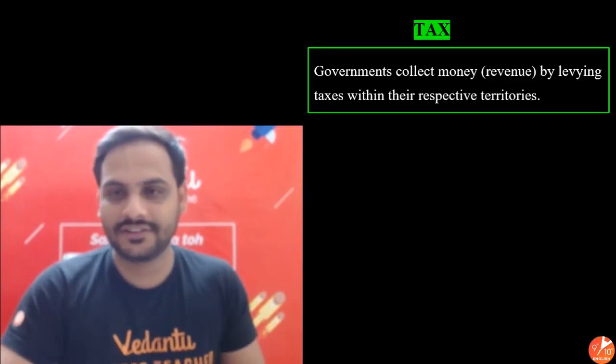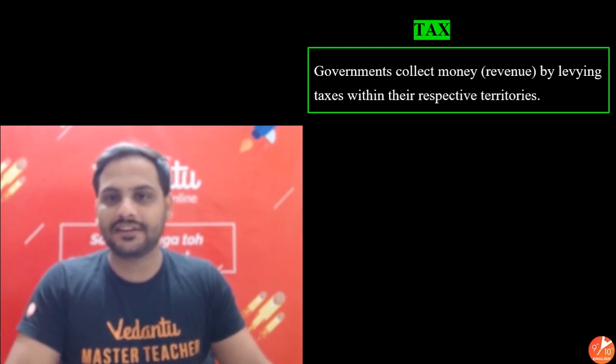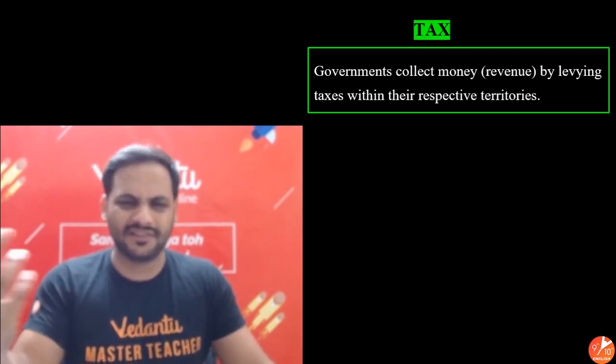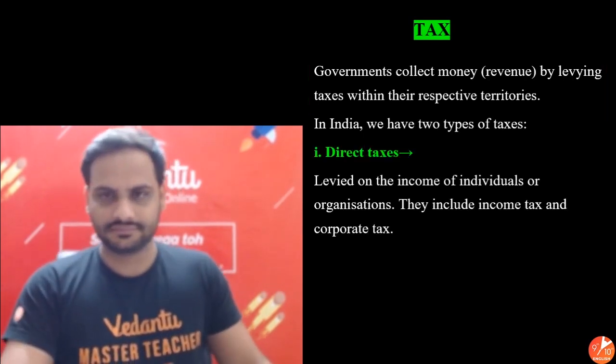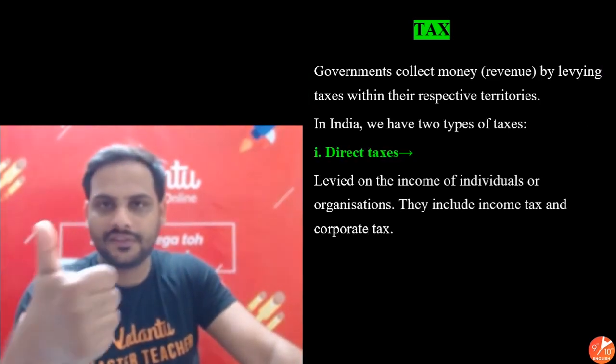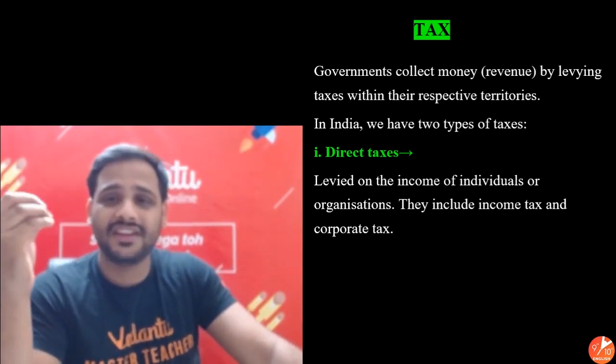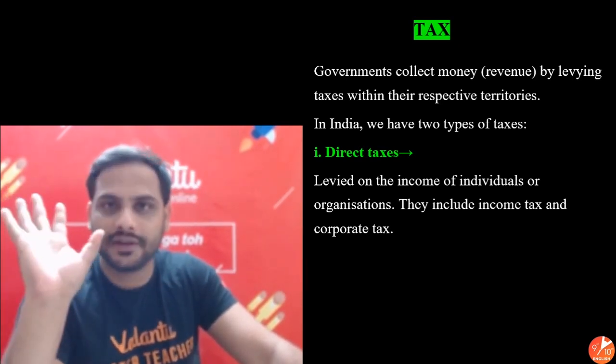So let us start with the first thing. What is tax? Tax is how governments collect money or revenue by levying taxes within their respective territories. Simple thing, all of us know that, right? Now there are two different types of taxes. One is direct tax and one is indirect tax. Direct tax, if I give you the best example, is income tax.